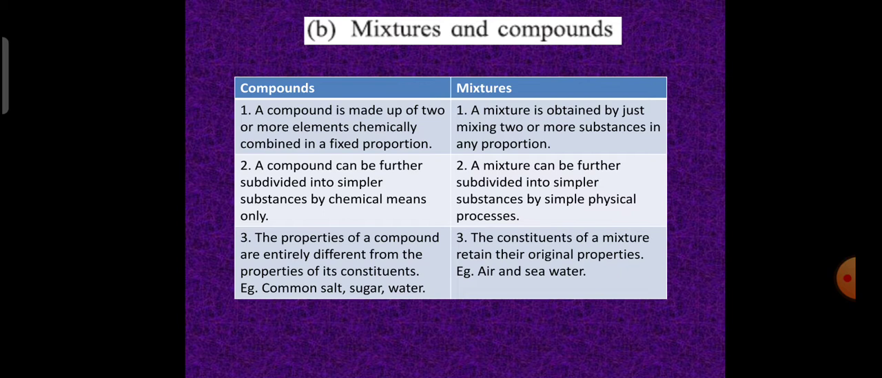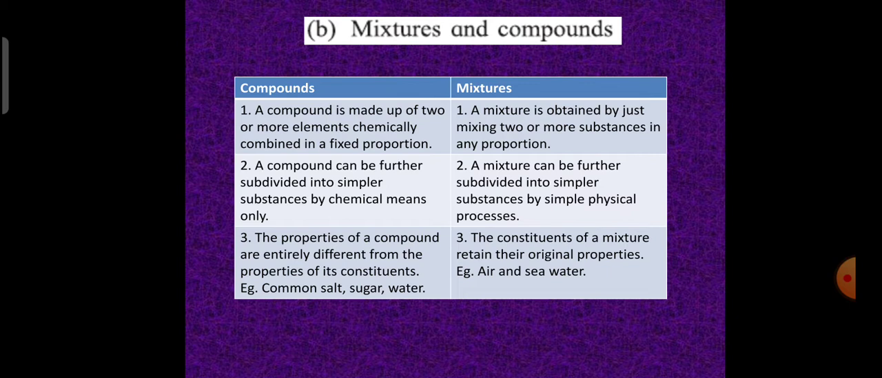For example, in case of compounds, common salt is made up of sodium and chlorine. Individually, sodium and chlorine are toxic, but when they come together, they become salt. They make salt, which makes the food that we eat have some taste. Sugar, water. Water is also a compound, hydrogen and oxygen in a proportion of two molecules of hydrogen and one molecule of oxygen. They make H2O, water. It is a compound.